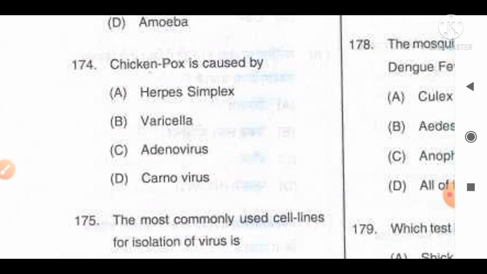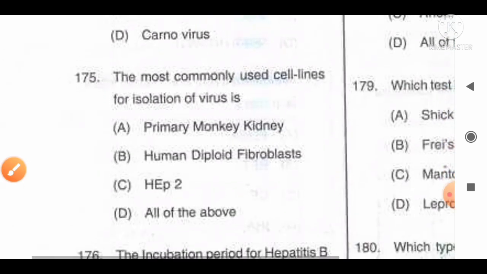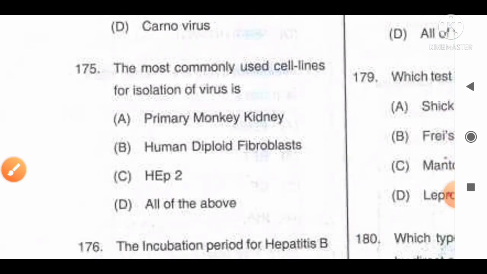Chickenpox is caused by: option A, herpes simplex; B, varicella; C, adenovirus; D, coronavirus. The correct answer for this question is option B. It is generally caused by the varicella zoster virus, also known in short form as VZV. So option B will be the correct answer for this question. Move to the next question, number 175.